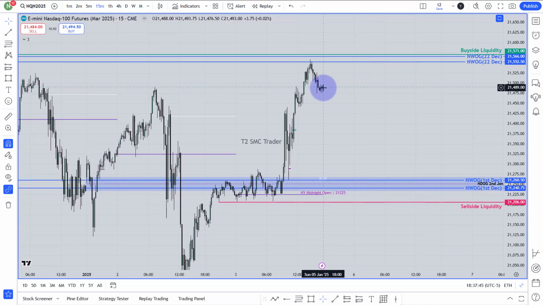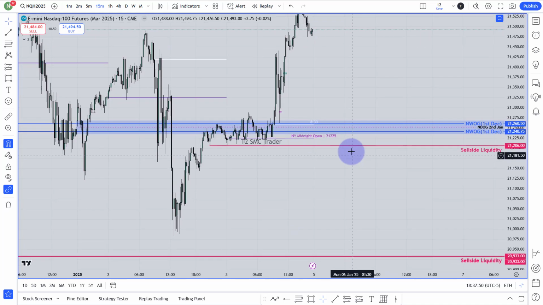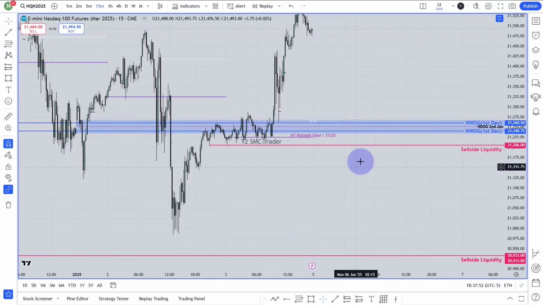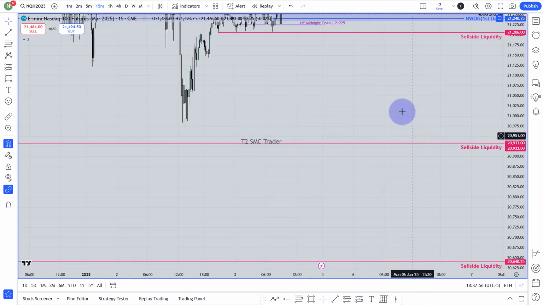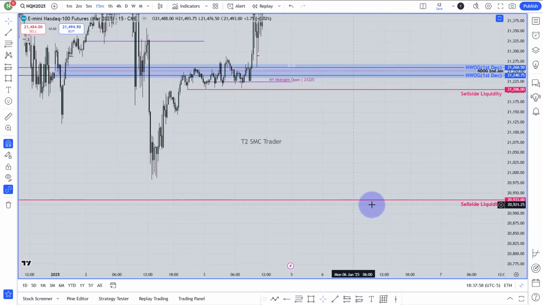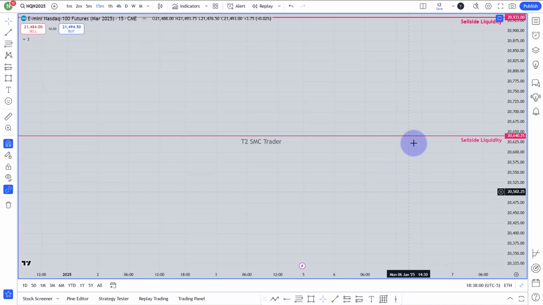Now by NFP, before NFP, if the market falls a little bit, okay, maybe until this area, market falls until here and clears that sell side liquidity, didn't reach for this sell side liquidity. If it takes that sell side liquidity, I'll be bearish for longer term. That means by NFP also I will start to think about sell.